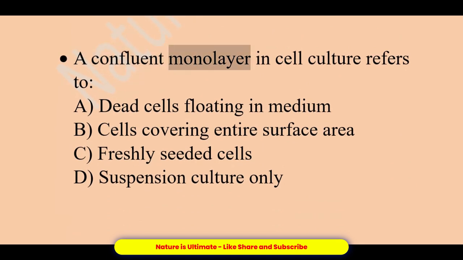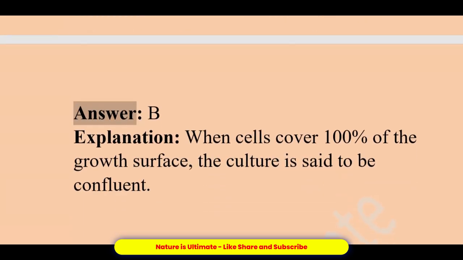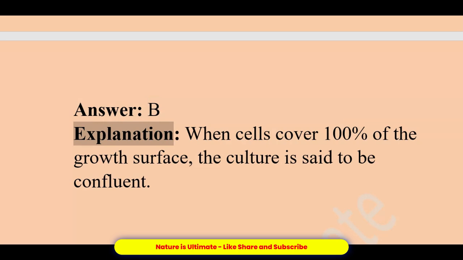A confluent monolayer in cell culture refers to A. Dead cells floating in medium. B. Cells covering entire surface area. C. Freshly seeded cells. D. Suspension culture only. Answer, B. Explanation, when cells cover 100% of the growth surface, the culture is said to be confluent.